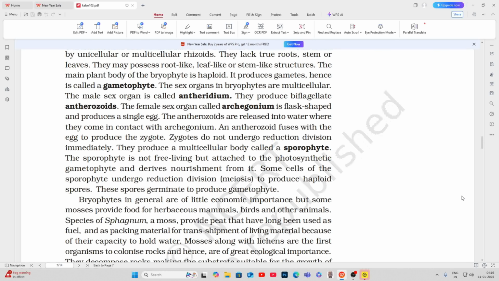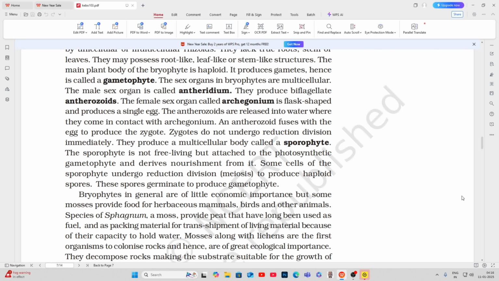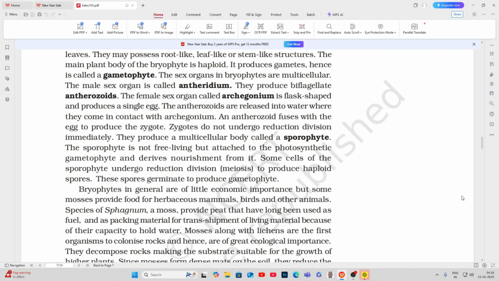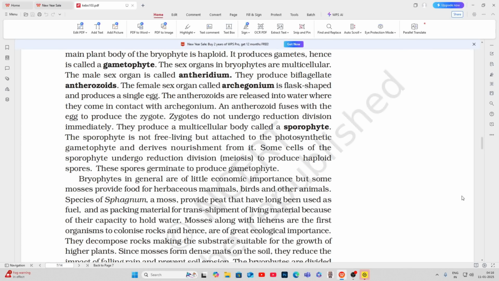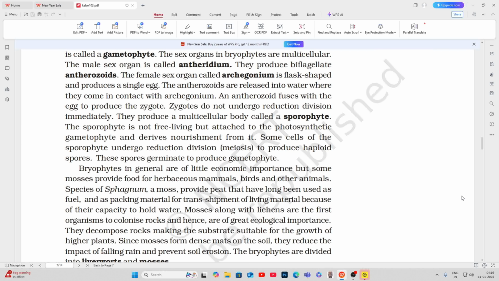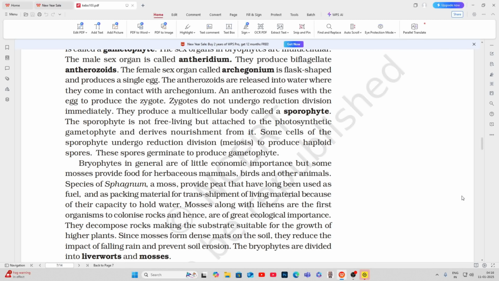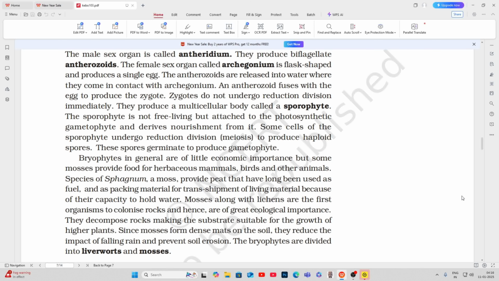It produces gametes, hence is called a gametophyte. The sex organs in bryophytes are multicellular. The male sex organ is called antheridium. They produce biflagellate antherozoids. The female sex organ called archegonium is flask-shaped and produces a single egg. The antherozoids are released into water where they come in contact with archegonium. An antherozoid fuses with the egg to produce the zygote.